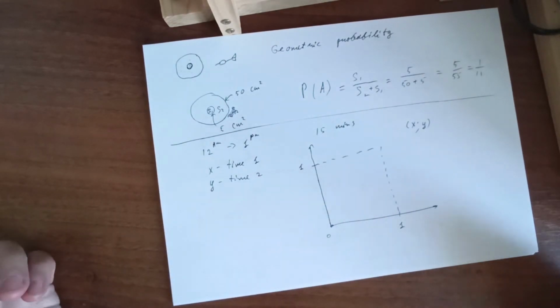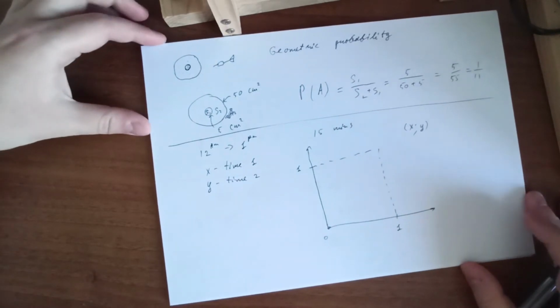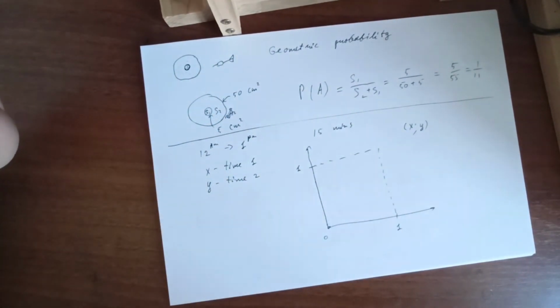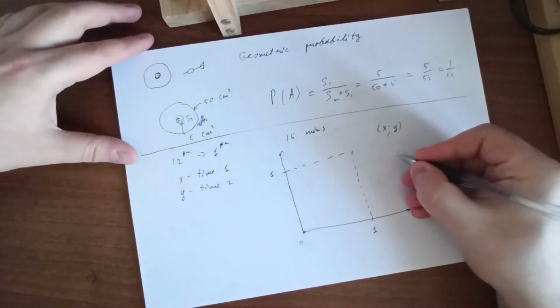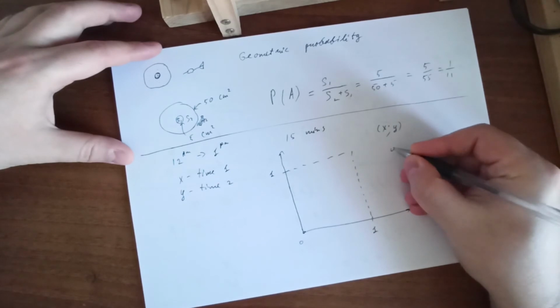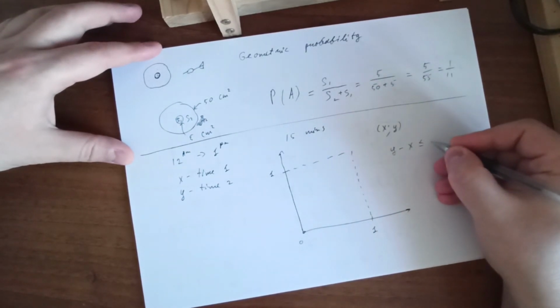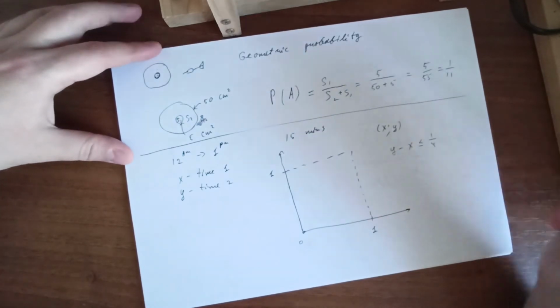Now, what is the condition that they will meet? If X comes to the place first and Y comes later, then Y is bigger than X, and the difference between Y and X has to be less or equal than 15 minutes, or 1/4.